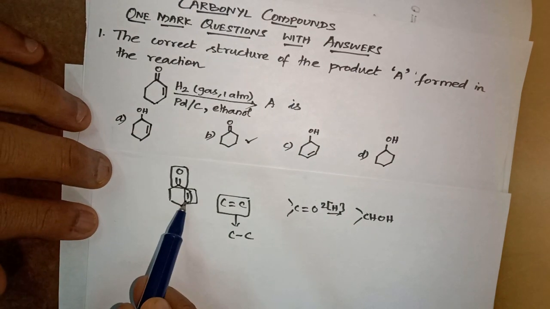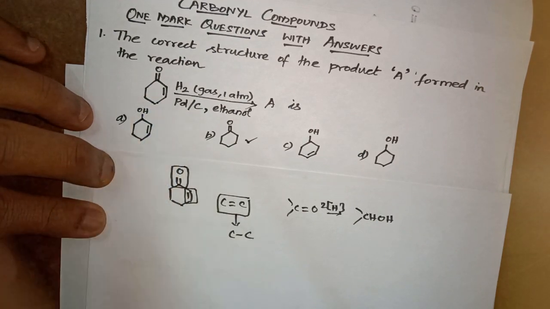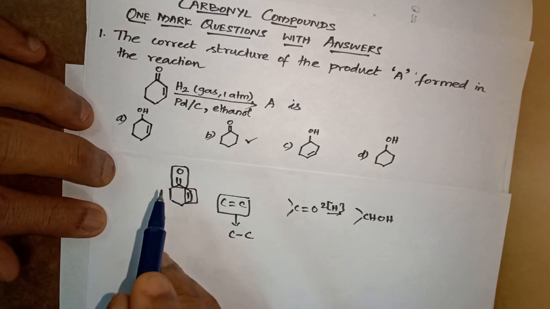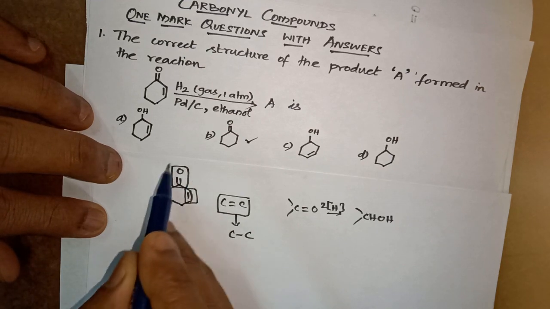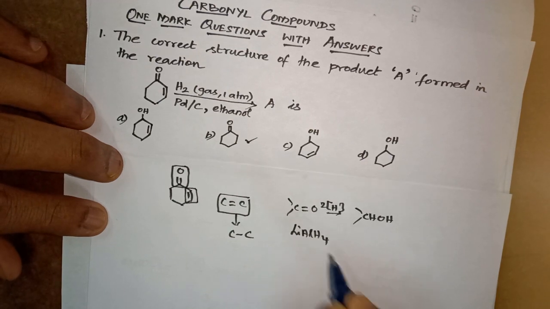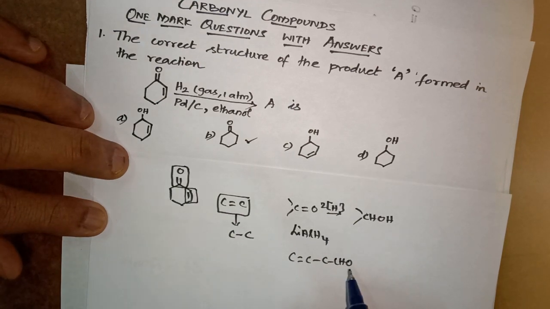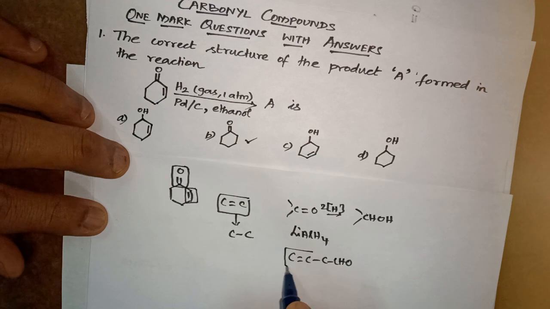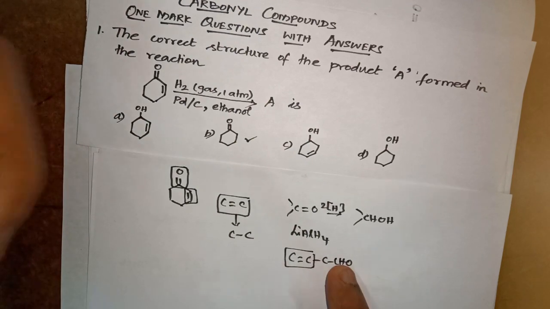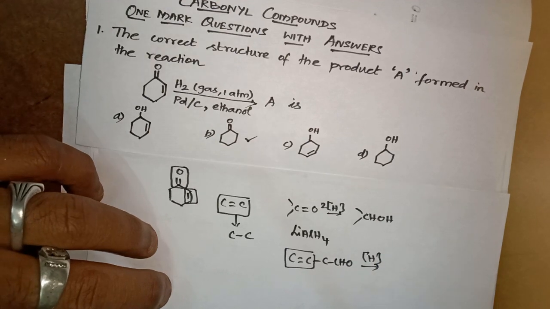But hydrogen, palladium supported by carbon will reduce only the carbon-carbon double bond. It will not reduce the carbonyl group, that is the ketonic group. Suppose I take lithium aluminum hydride as the reducing agent. If a double bond and an aldehyde are present, it won't touch the carbon-carbon double bond. An unsaturated aldehyde or unsaturated ketone may be converted to an unsaturated primary or secondary alcohol.